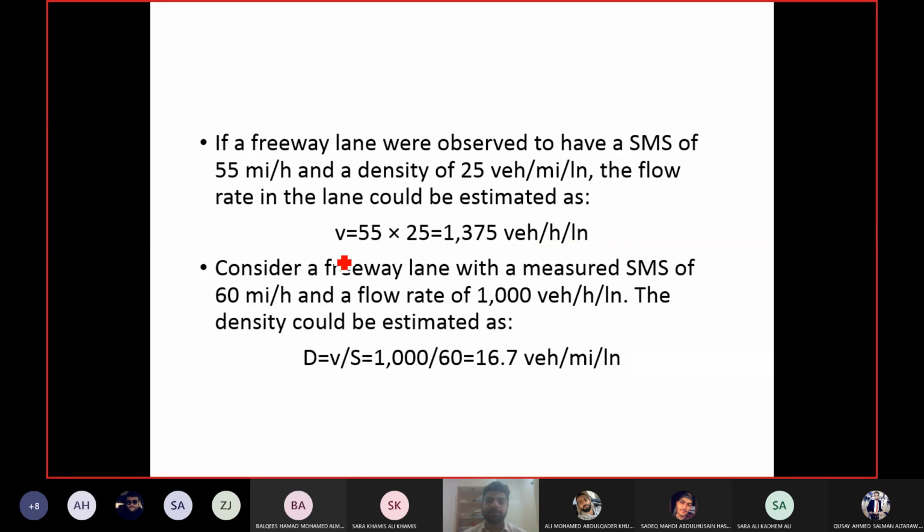If you have a lane for which space mean speed is given and flow rate is given, then you can calculate density, right? You have flow, speed, and density. So if I give you two, you can calculate the third one. So space mean speed 60 miles per hour, flow rate 1000. Flow divided by speed will give you density. So flow 1000 divided by speed, density is 16.7 vehicles per mile per lane. This is how you can use this equation.